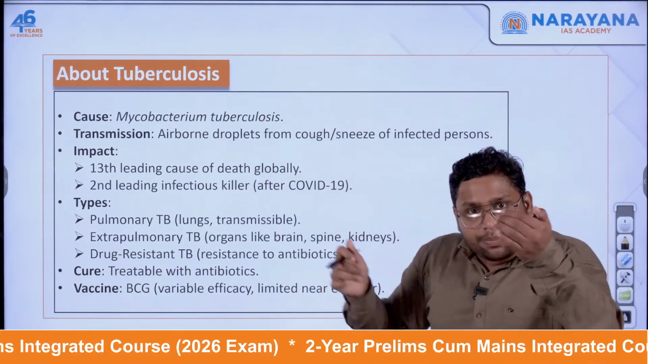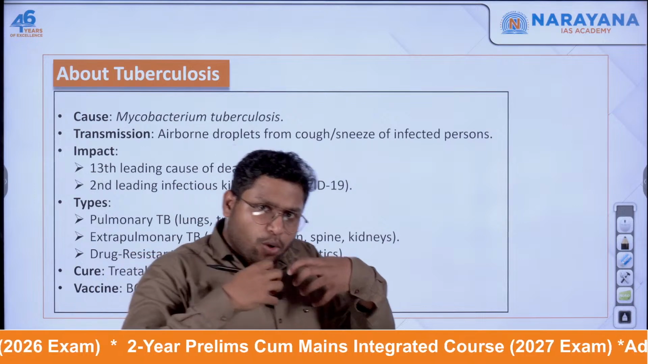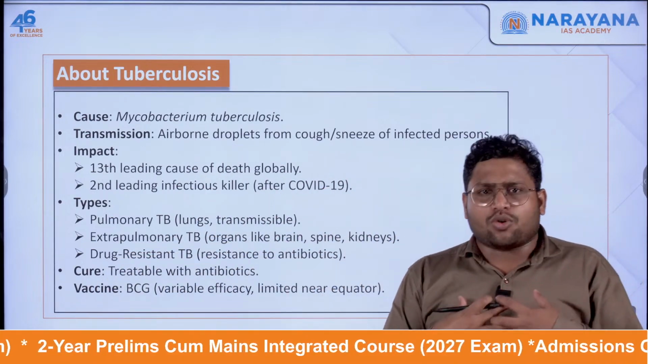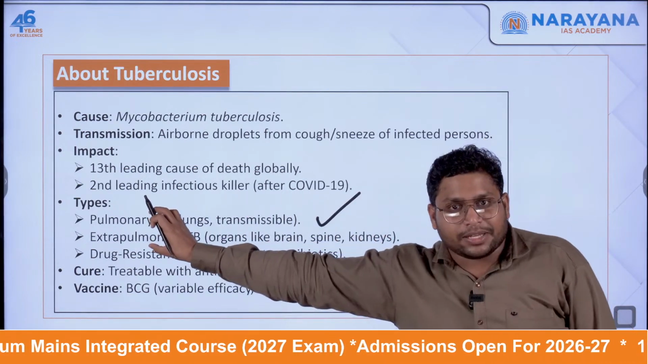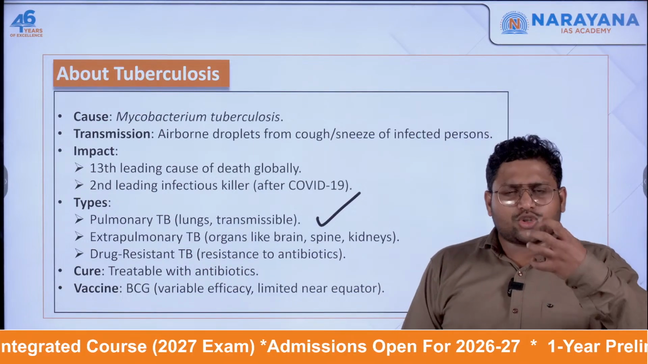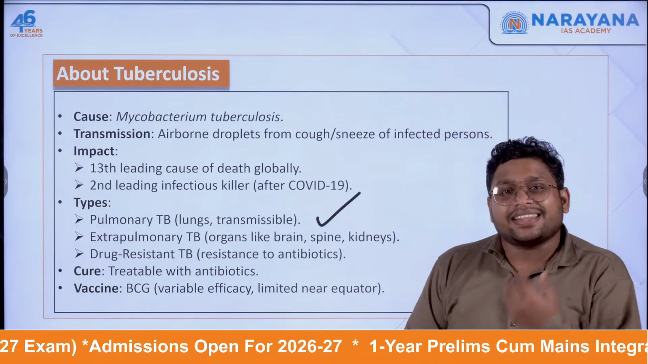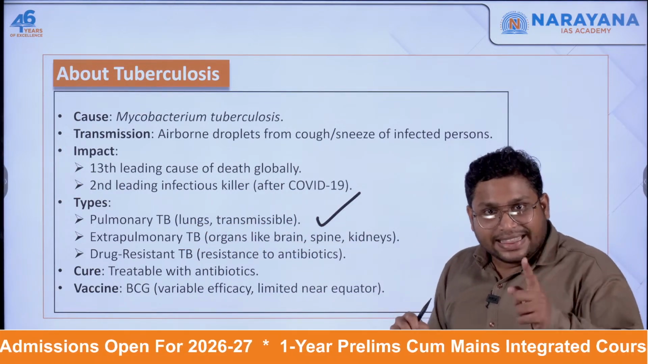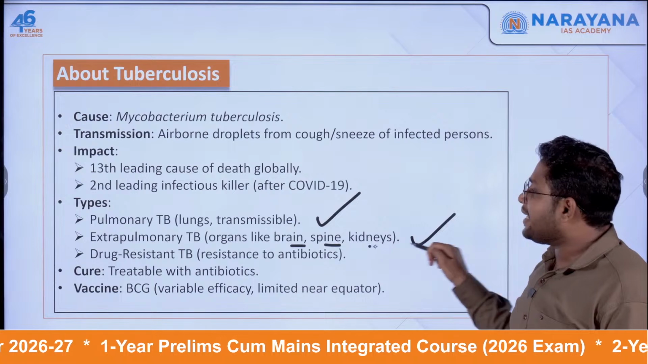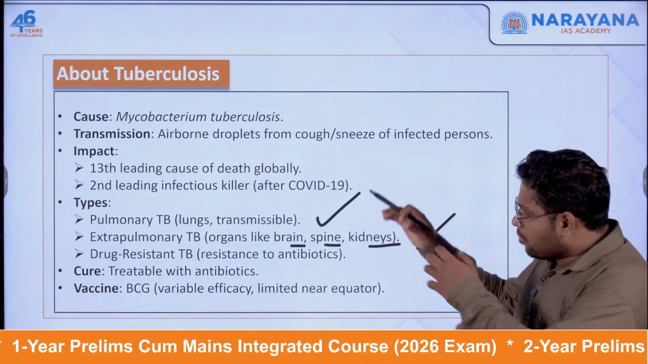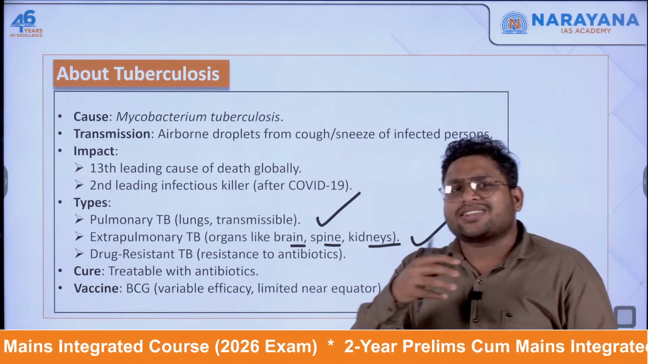Now, TB can be of different types. In one type, the bacteria came into your body and infected only the lungs. Such a TB is called pulmonary TB. But sometimes this particular bacteria affects organs other than your lungs. In that case, we call it extrapulmonary TB. It can infect your brain, spine, kidneys, etc. Now, when a person gets such TB and goes to a doctor, the doctor starts treating that person.